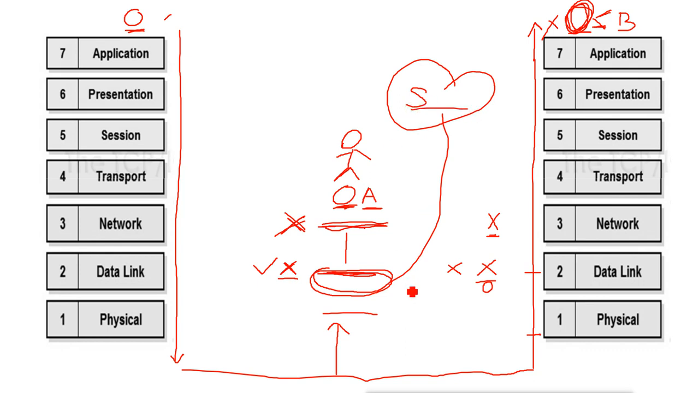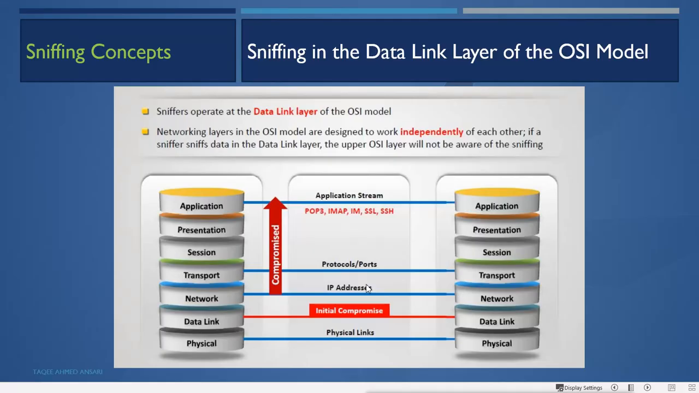That means the attacker gets the whole packet, and it will open in the sniffing tool. So the sniffing tools work on the data link layer of the OSI model. And the networking layers in the OSI model are designed to work independently of each other. If a sniffer sniffs data in the data link layer, the upper OSI layers will not be aware of the sniffing.